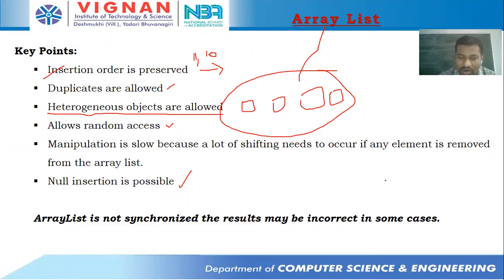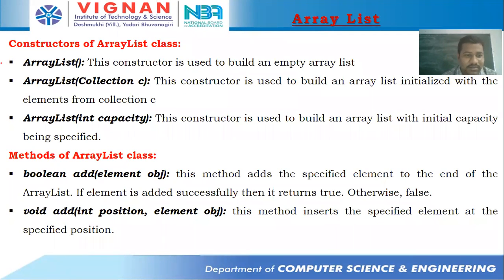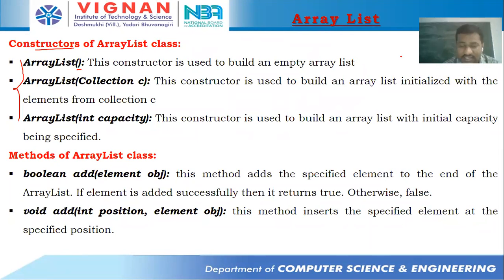So let's see the quick overview of these methods. So here we can create an array list in 3 ways without sending any parameters. These are all constructors. Without sending any parameters, we can create an array list. It is used to build an empty array list. So in that empty array list, we can insert the elements, we can delete the elements. Next, by giving some object, collection object. So this constructor is used to build an array list initialized with elements from C. So mostly we are not going with this thing. We'll discuss it in one single program.